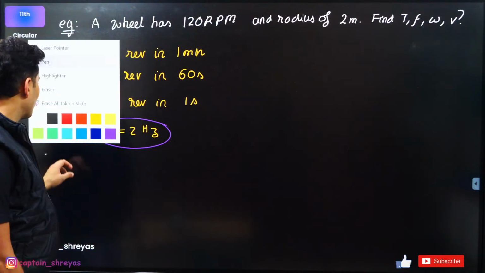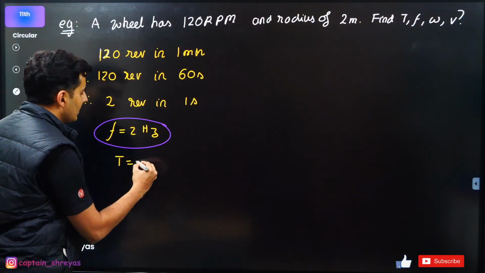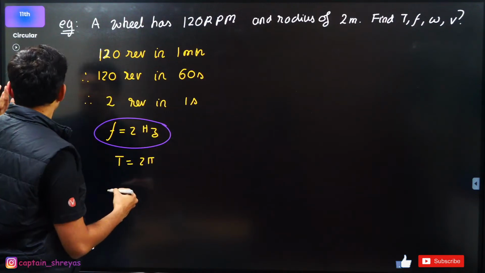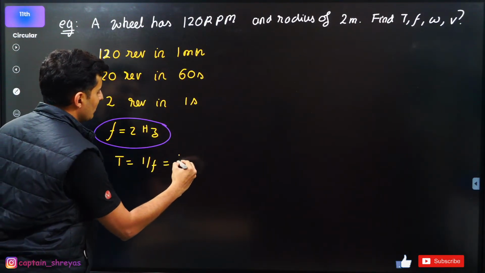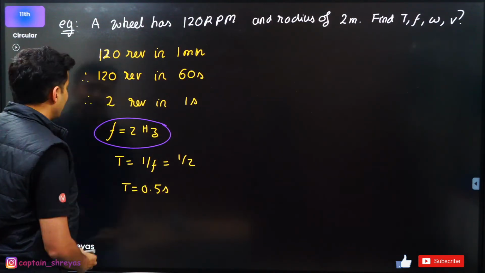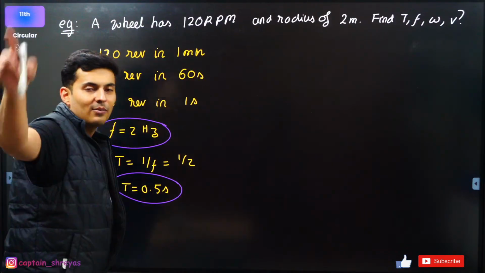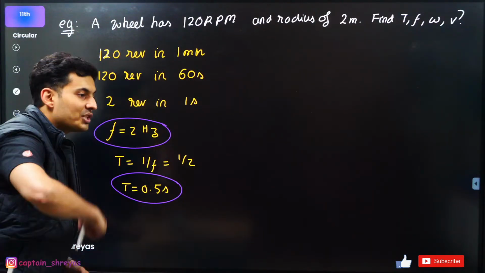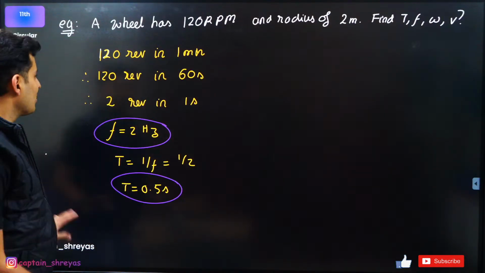Perfect. Now once I know the frequency, I can also find the time period. Time period, I can just use 1 by f. So this will be 1 by 2. So time period is nothing but 0.5 seconds. It takes just a half second to complete 1 revolution. Because it completes 2 revolutions in 1 second, it takes half a second to complete 1 revolution.